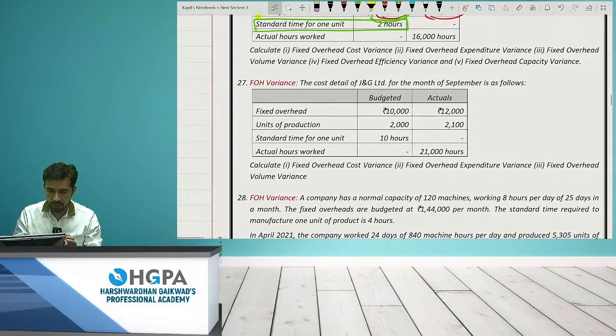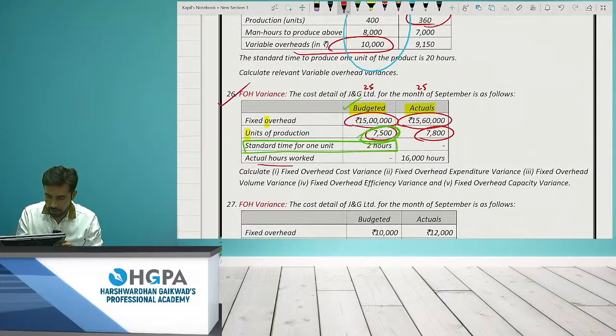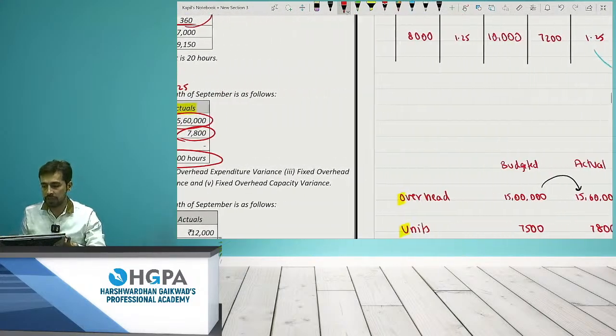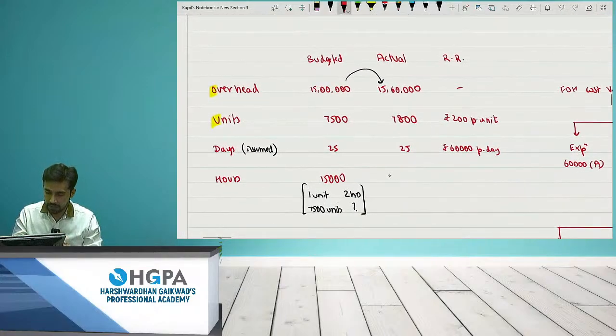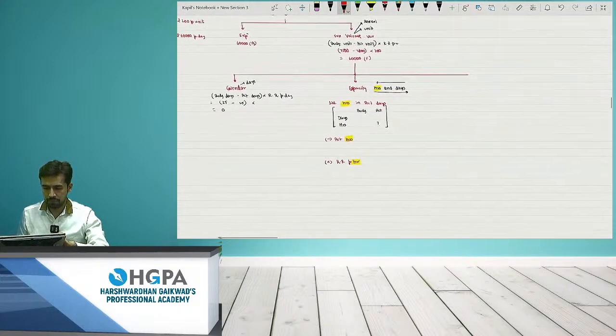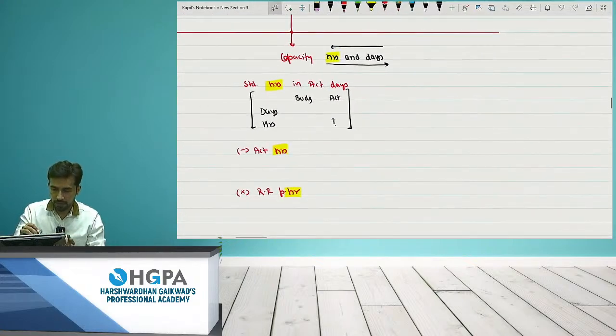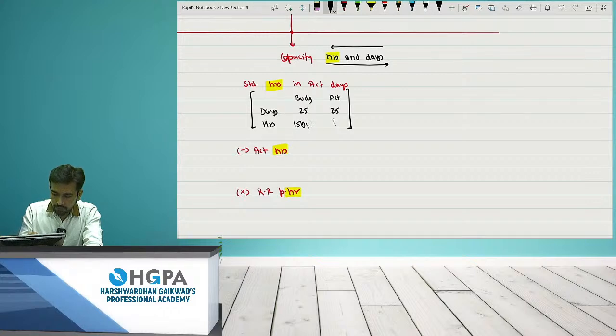And actual hours they have given. Actual hours worked is 16,000. So I'll write over there 16,000. Right? Okay. It won't make much difference in this question. So it is 25 days and 25 days. This is what I have taken. Hours will be 15,000.